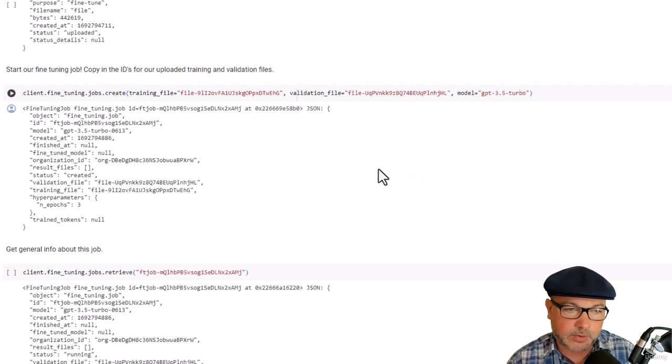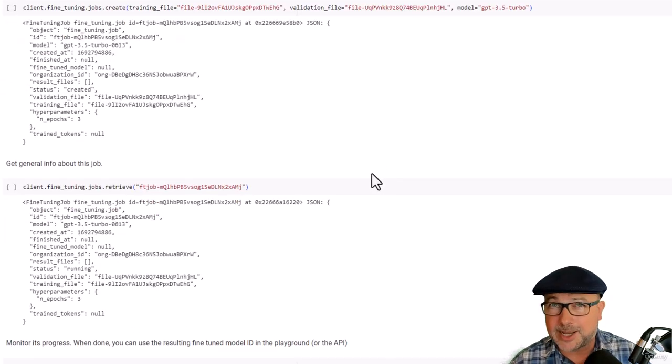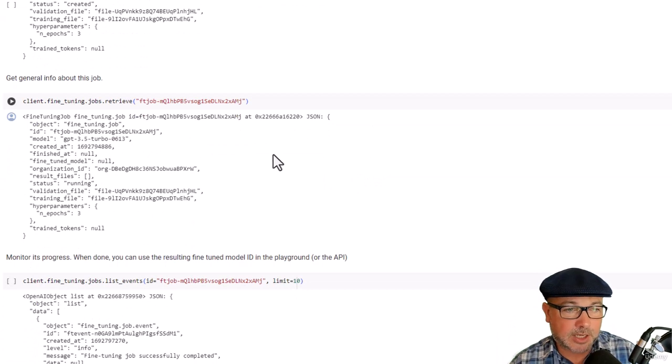We're taking the latest and greatest AI technology and making it even more specific and fine-tuned to our needs. In this case, making data from Star Trek. Once that's done, it will give us back some information about that job. And if we want to keep an eye on it, this does take some time. In my case, it took about half an hour, which is pretty darn good, really.